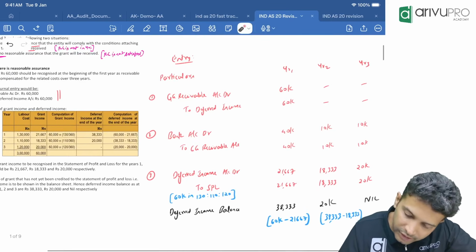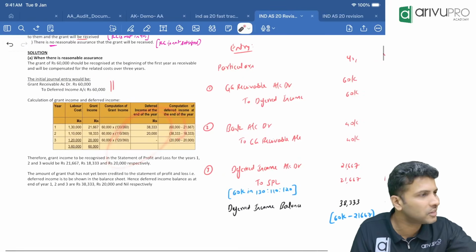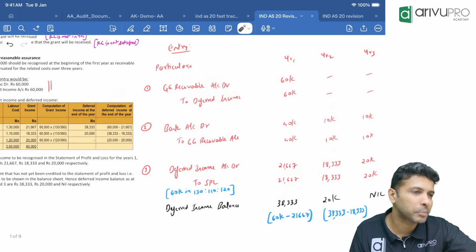This is when RC is met. When the recognition criteria is met, this is the journal entry. This part is the same. They are presented in a table. You can do any presentation, your call, right? I've just shown an entry for a little more clarity.